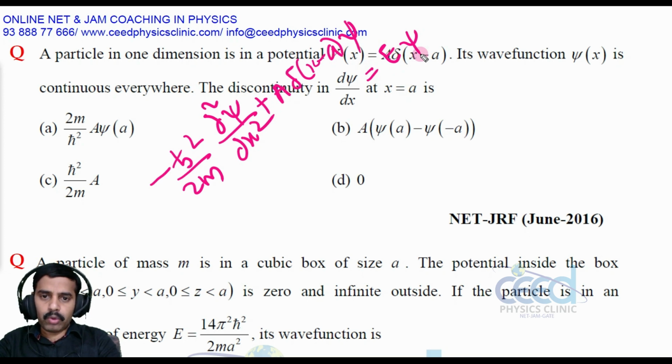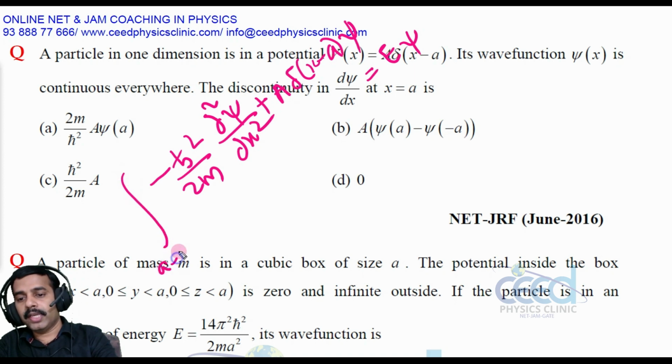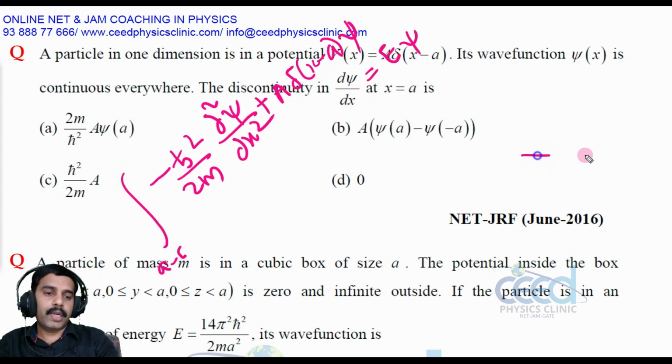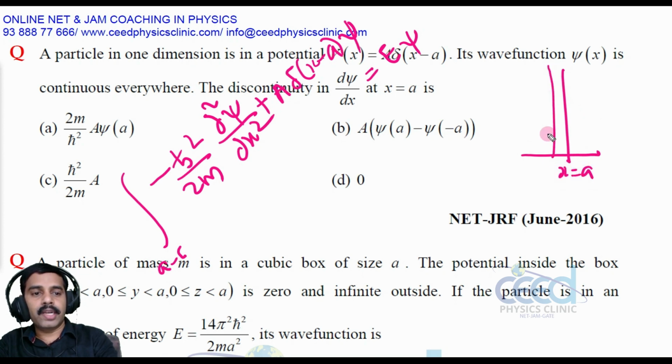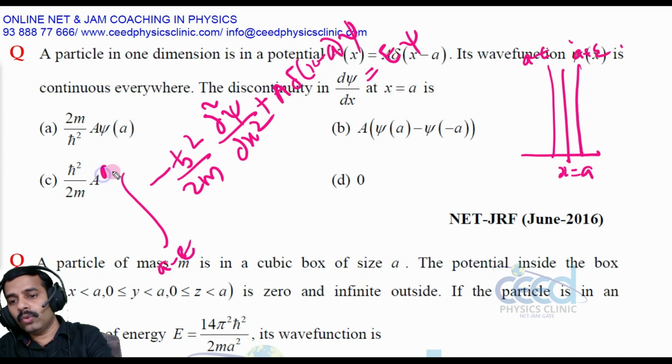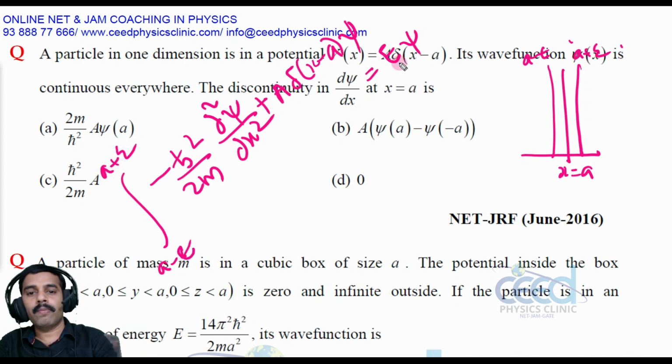Now to study this discontinuity, let us integrate this equation on either side. Suppose I am considering the boundary at x equal to a. So I am considering a region from a minus epsilon on the left to a plus epsilon on the right, and in this region the wave function is continuous. So a minus epsilon to a plus epsilon, right?